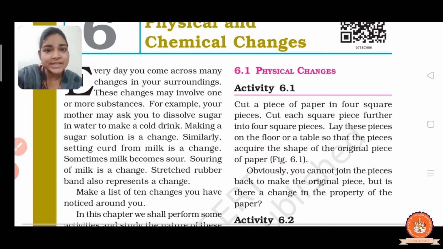It means the physical property of milk is converted from liquid to semi-solid state. So again a change occurs.